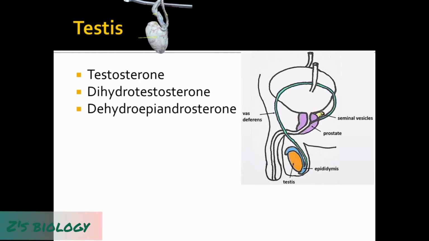Androgen binding protein is secreted by the Sertoli cells in the testes under the stimulation of FSH from the anterior pituitary, and both androgen binding protein and testosterone are helpful in the process of spermatogenesis, that is the production of sperms.